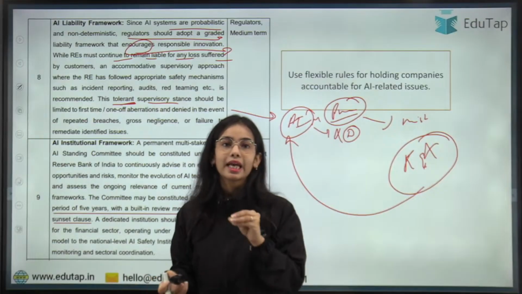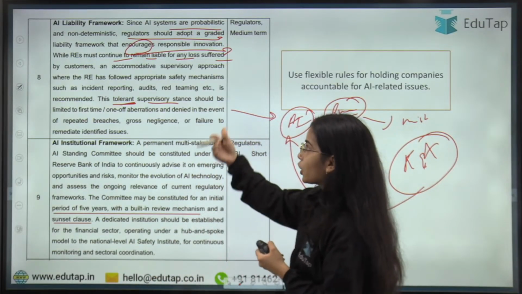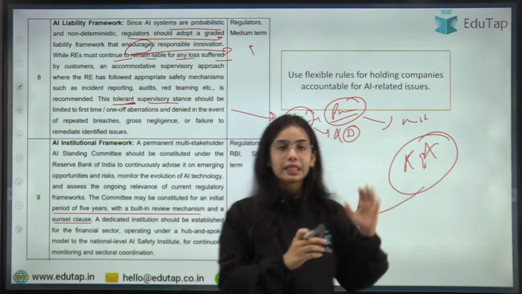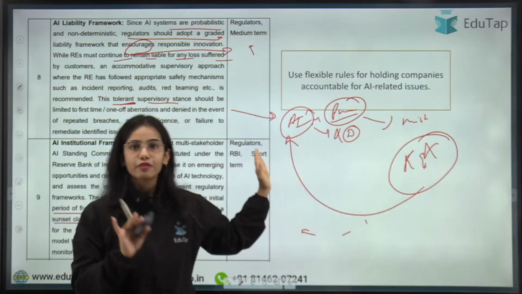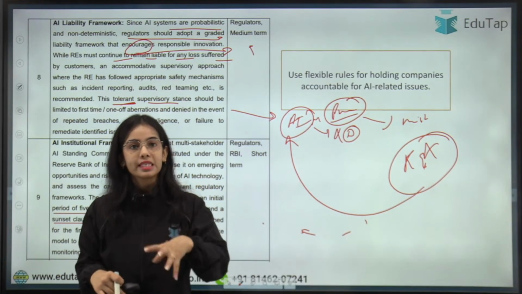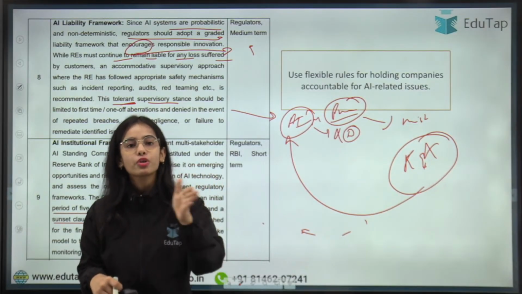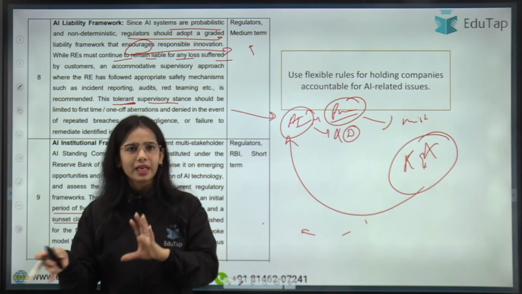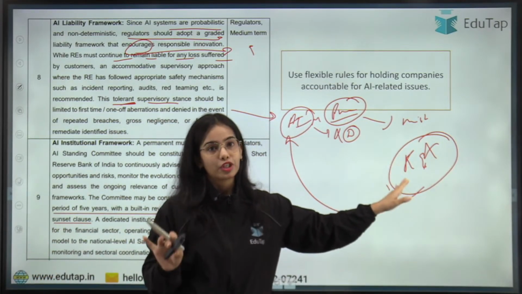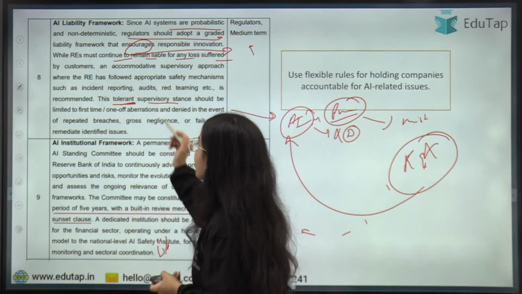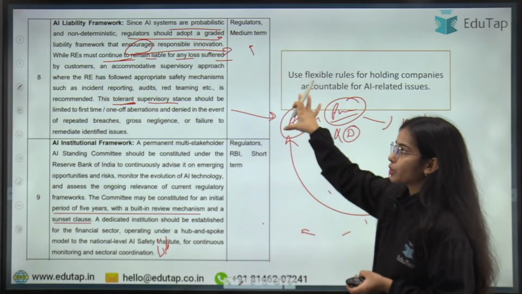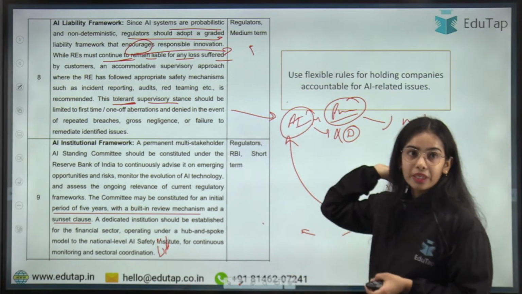So this is the idea that AI systems are probabilistic and non-deterministic. Regulators should adopt a graded liability framework. The regulated entities should be liable for their artificial intelligence. But if a mistake is happening, and especially if it is a first-time mistake, the supervisors and regulators should tolerate the mistake. But if the mistake is happening again and again, then the regulated entity should be punished. This is the basic idea. The regulated entity must continue to remain liable for any loss suffered by the customers due to the AI that is developed by the regulated entity.